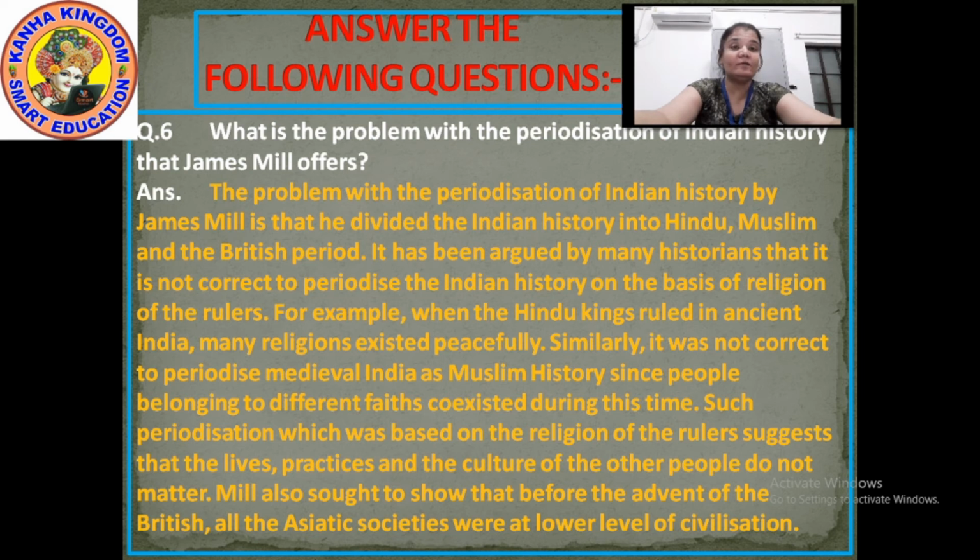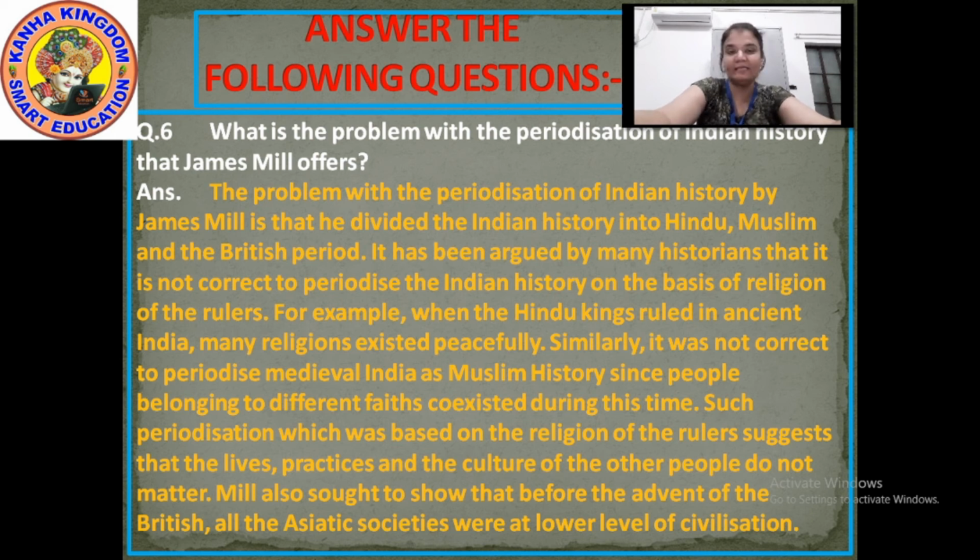Now Mill's thinking was that before British rule, the Asian societies were of lower level of civilization. Means the people had no good culture or something like that, the Mill wanted to see, but it was not totally true. Indian people have their own culture, have their own traditions, right? So that's why the periodization of Indian history, as per James Mill, there was a problem with it. The historians did never accept that.